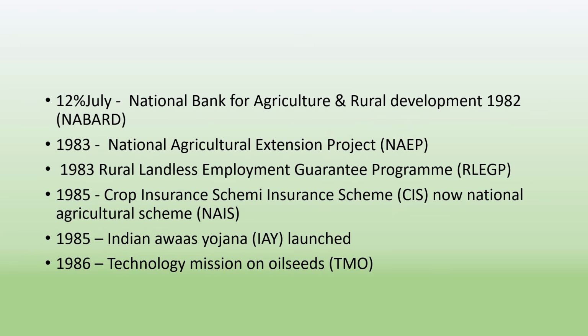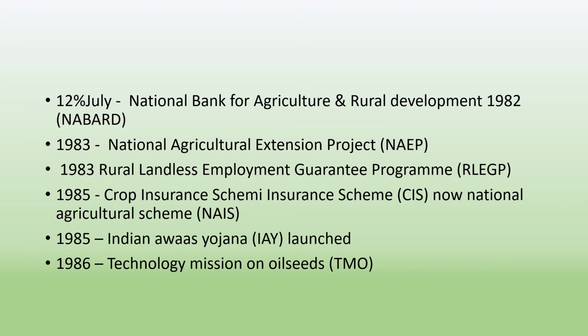In 12th July 1982, National Bank for Agriculture and Rural Development NABARD established. In 1983, National Agriculture Extension Program NAEP was established. In 1983, Rural Landless Employment Guarantee Program RLEGP was started. In 1985, Crop Insurance Scheme CIS, now National Agricultural Insurance Scheme NAIS, was established.